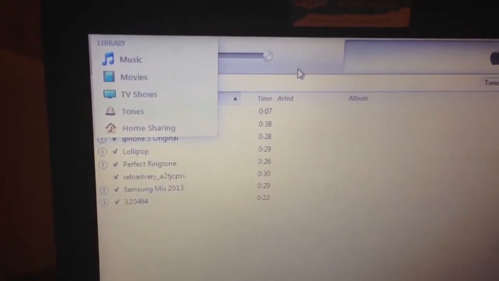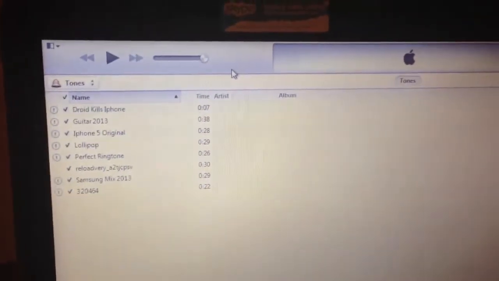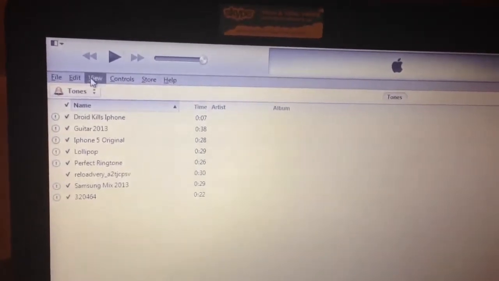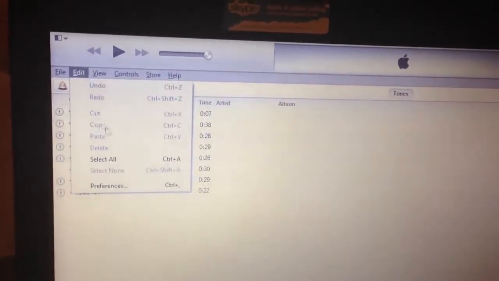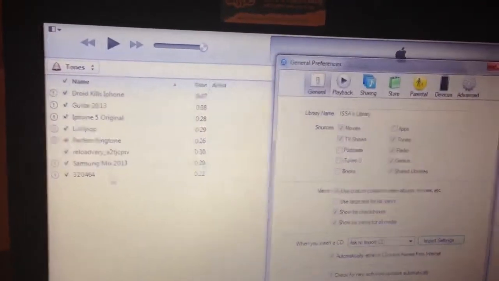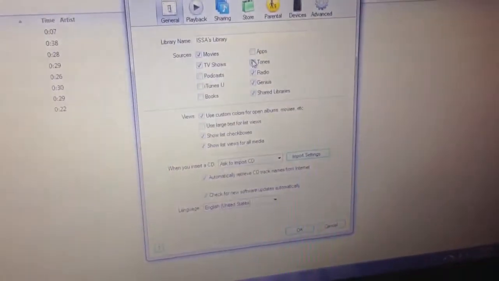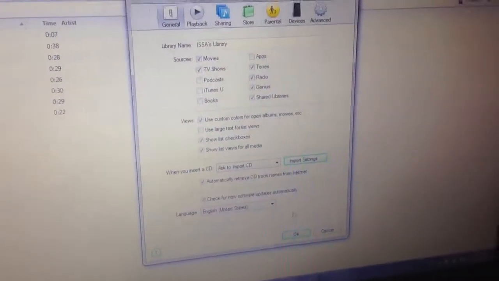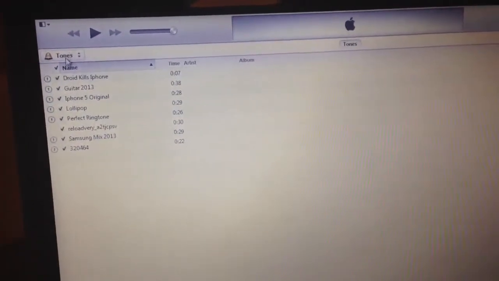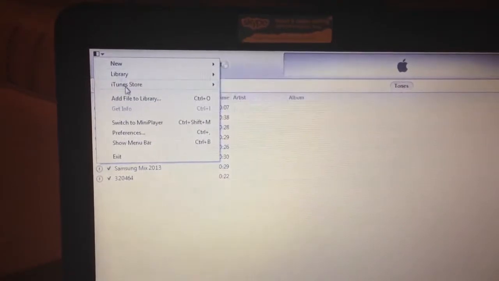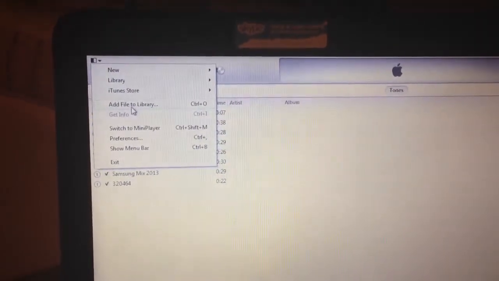But the way to add tones is to press Alt on the computer keyboard, then go to Edit. Then you go to Preferences, and right here you just go to tones, and you check it. After that, you press OK, and it'll show up right here. After that, go to this right here in the corner, and you press Add File to Library.